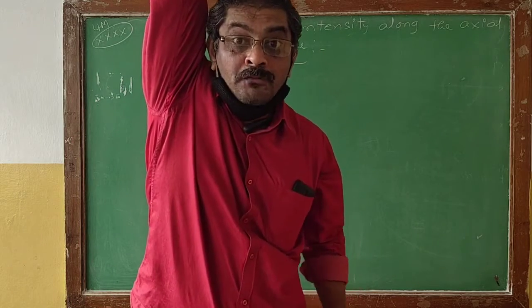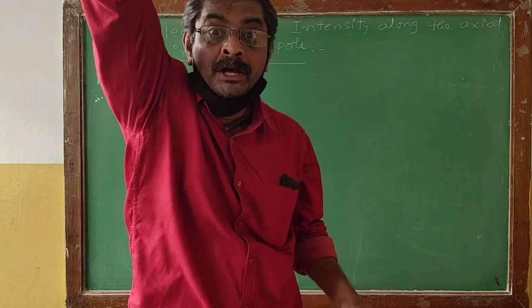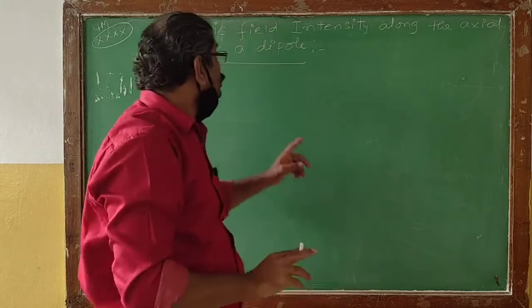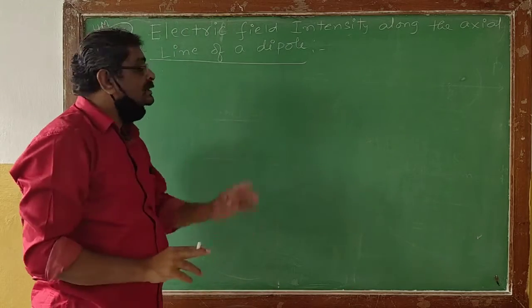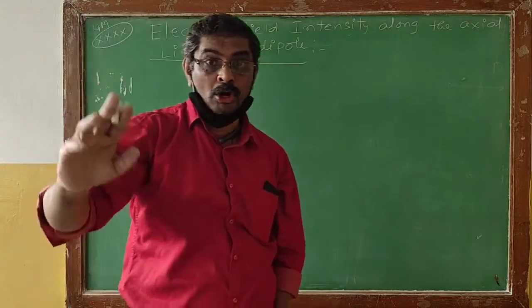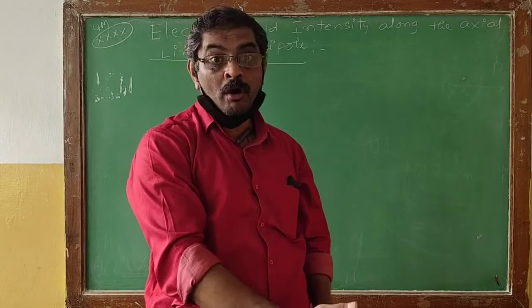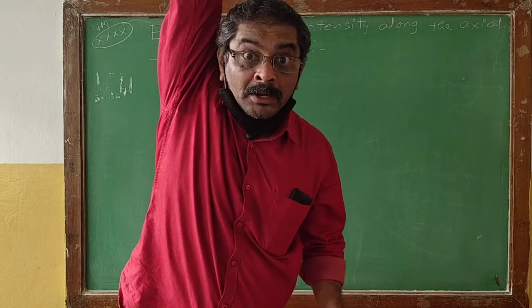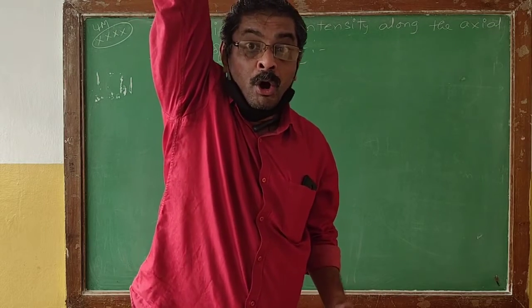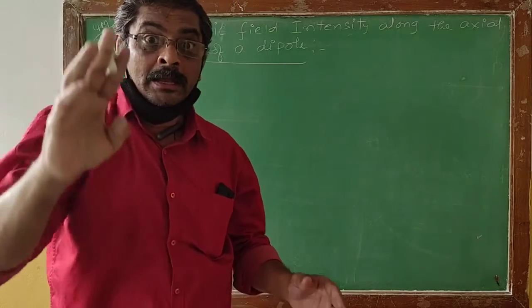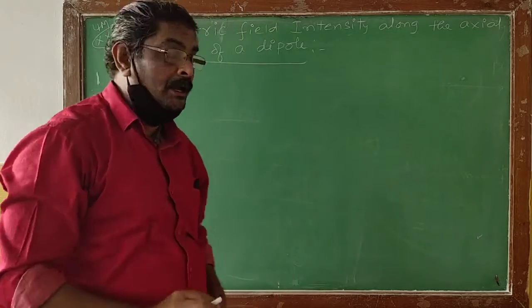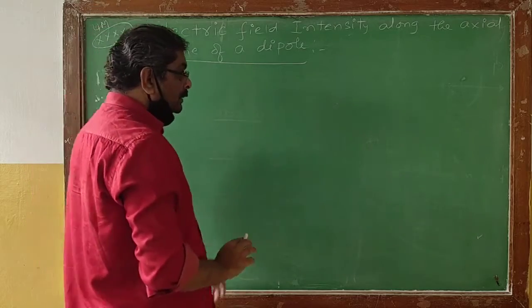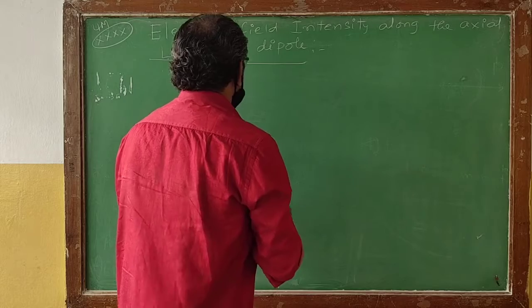Let us see what expression we get for the electric field along the axial line of an electric dipole. A fantastic derivation for 4 marks.